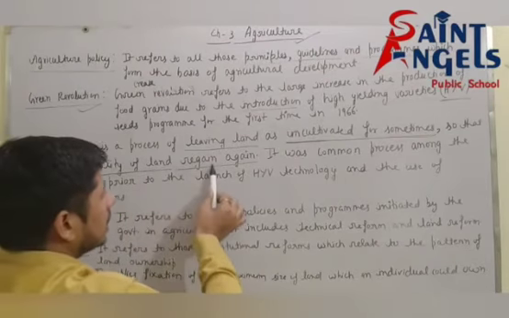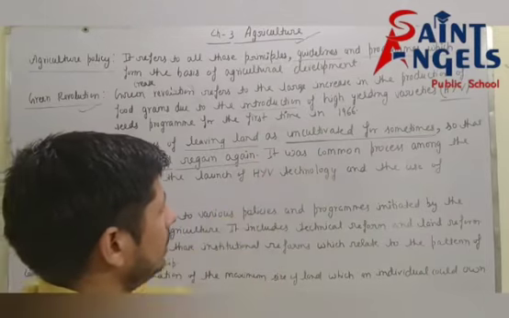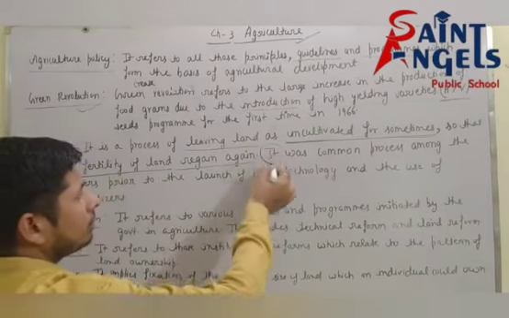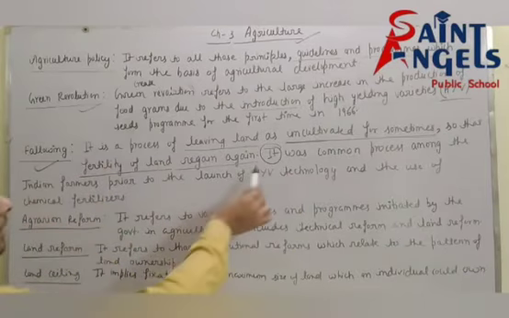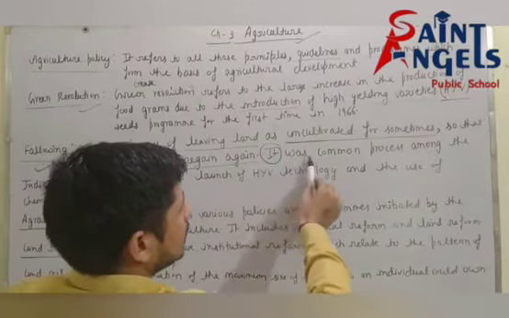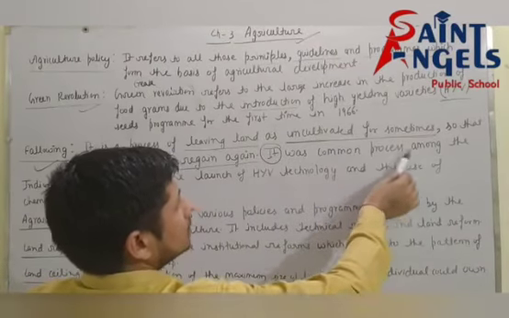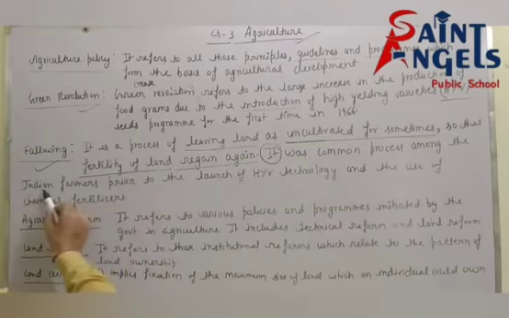See, it was common. Fallowing was a common process among the Indian farmers.